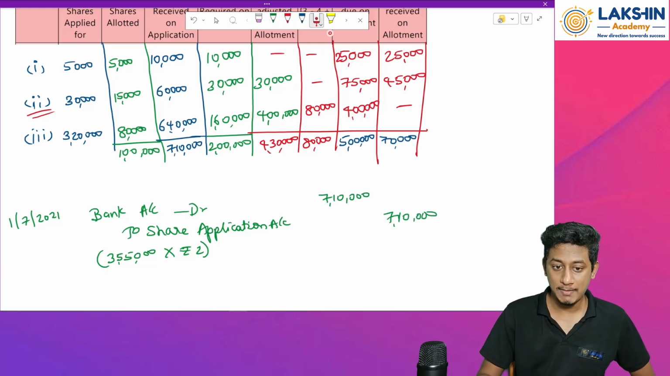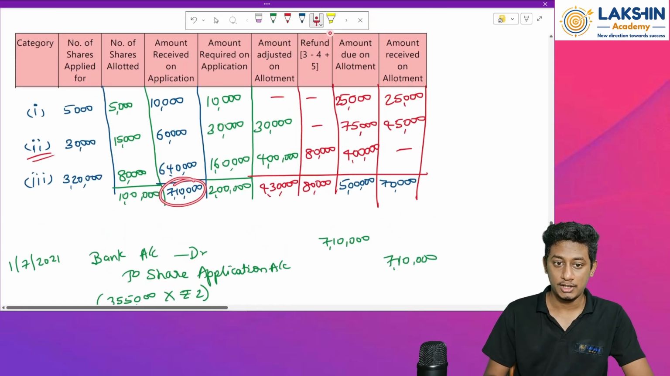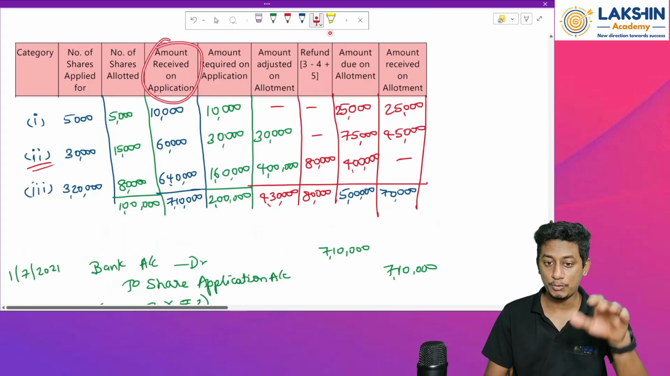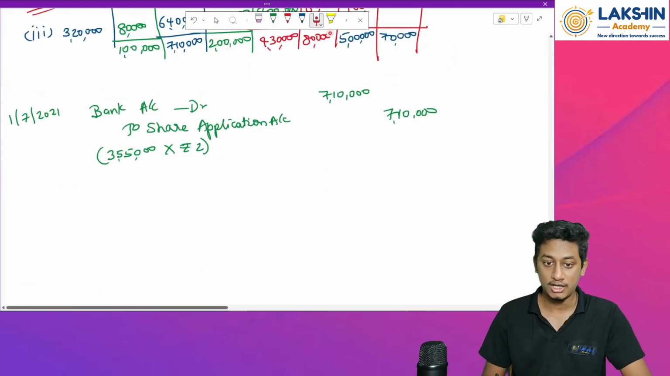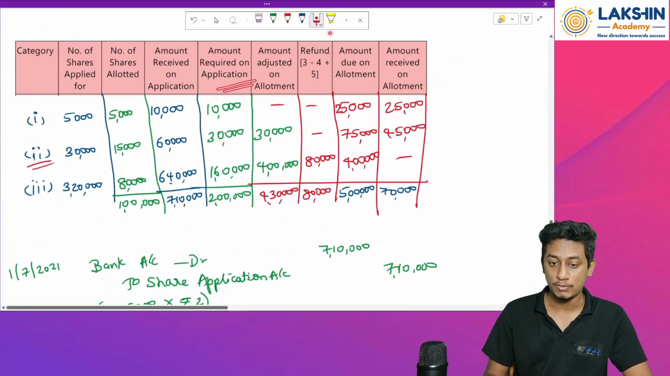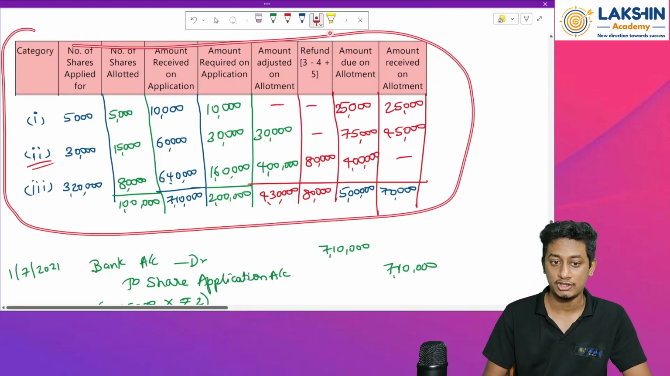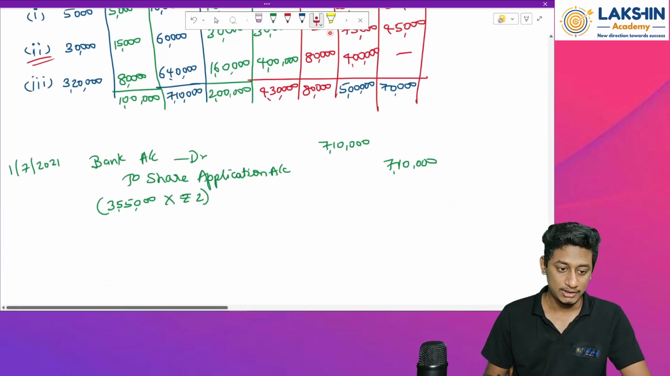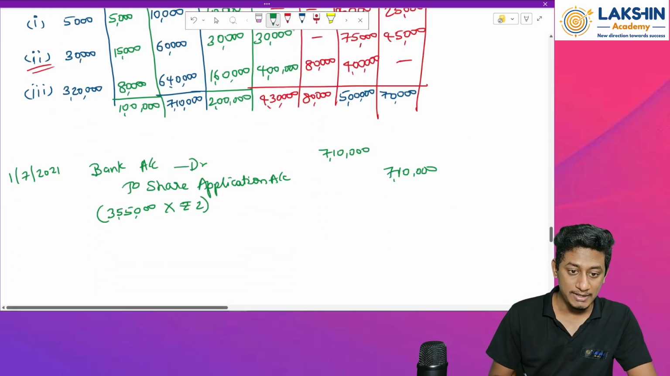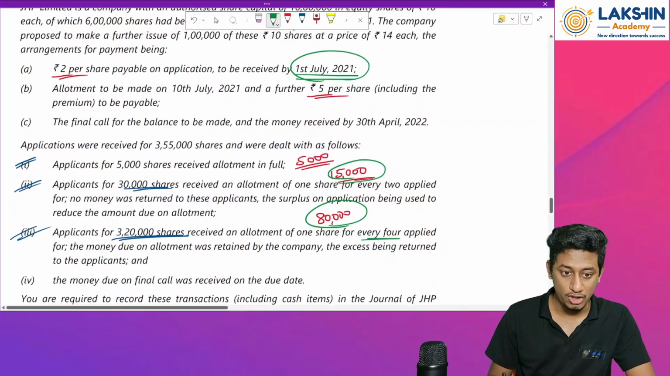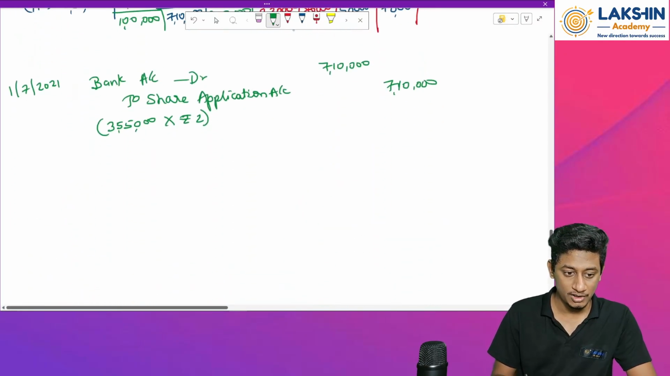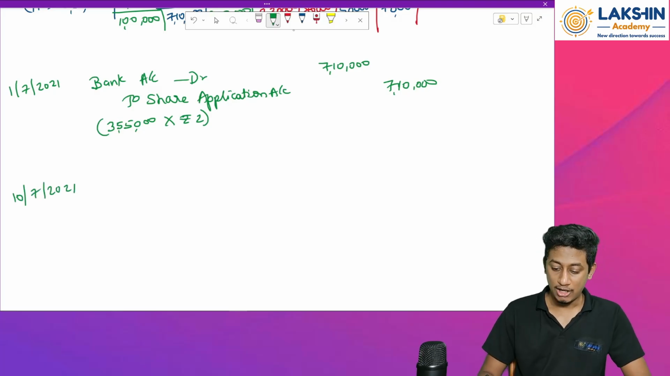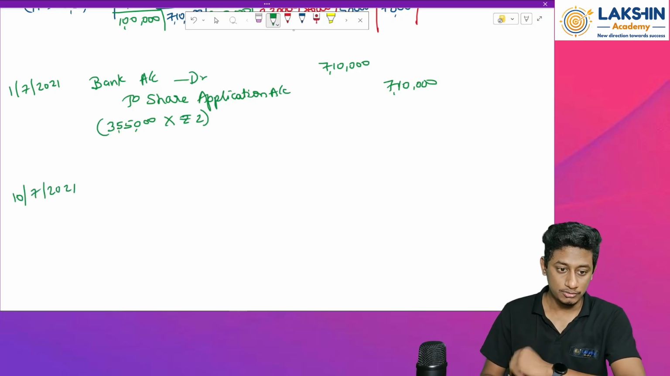The same amount has been calculated over here in this part, amount received on application. So I want you to just note this down in your notebooks, because when I scroll down, this won't be there for reference. Okay, and then only you can proceed. Next entry. So now I'm making the allotment. Allotment was to be made on 10th of July. So on 10th July 2021, allotment is done.